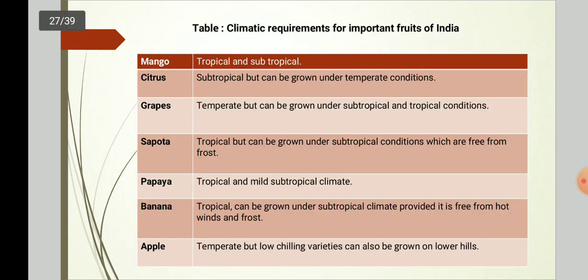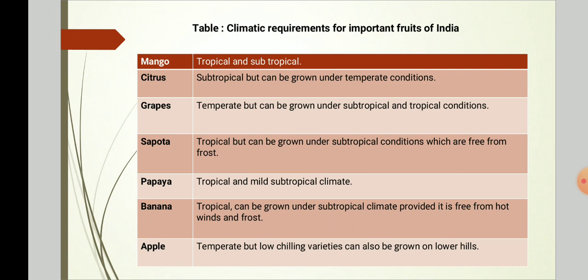The next one is climatic requirements for fruits of India. Some of the fruits are given. First one is mango. Mango requires tropical and subtropical climate. Then citrus, subtropical but can be grown in temperate conditions. Third one is grapes, temperate but can be grown under subtropical and tropical conditions. Sapota, tropical but can be grown under subtropical conditions which are free from frost.